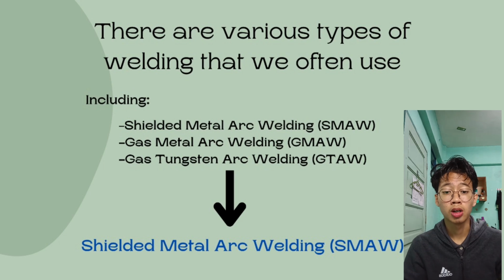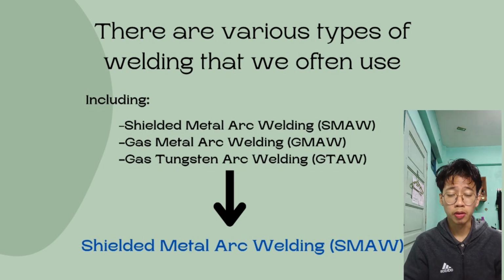Today I'm going to talk about SMAW welding in my study case for workshop technology. There are various types of welding that we often use. Before solving a problem, we should identify what type of welding is appropriate, because not all types of welding are suitable for use with the problem at hand.